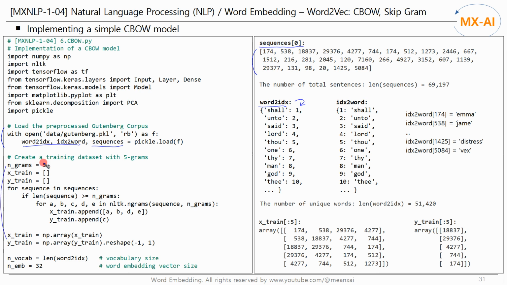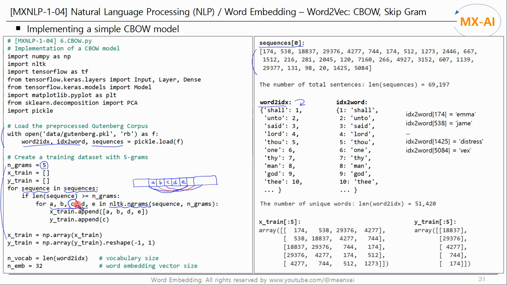Next, create a training dataset with 5-grams. We read each sentence in the sequences list one by one and generate 5-gram sequences, overlapping contiguous sequences of 5 tokens. NLTK's ngrams function makes this easy. It extracts 5 consecutive tokens using a fixed sliding window.